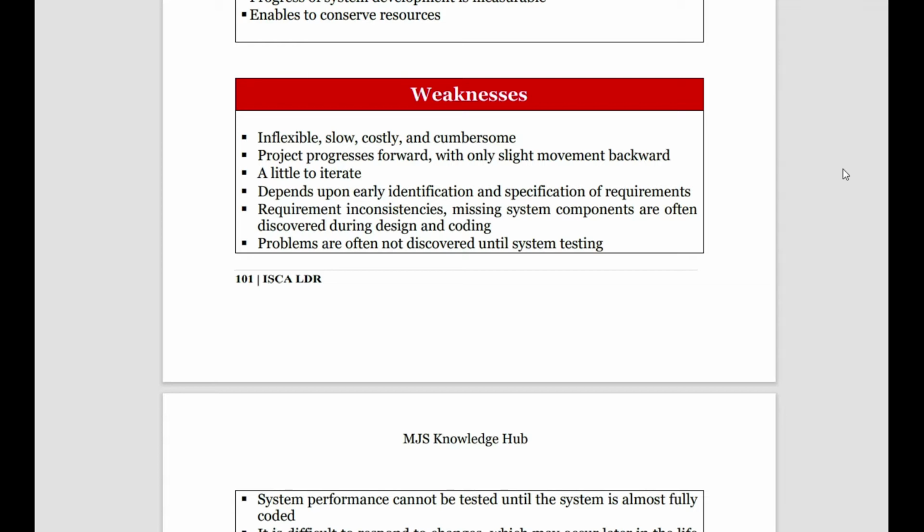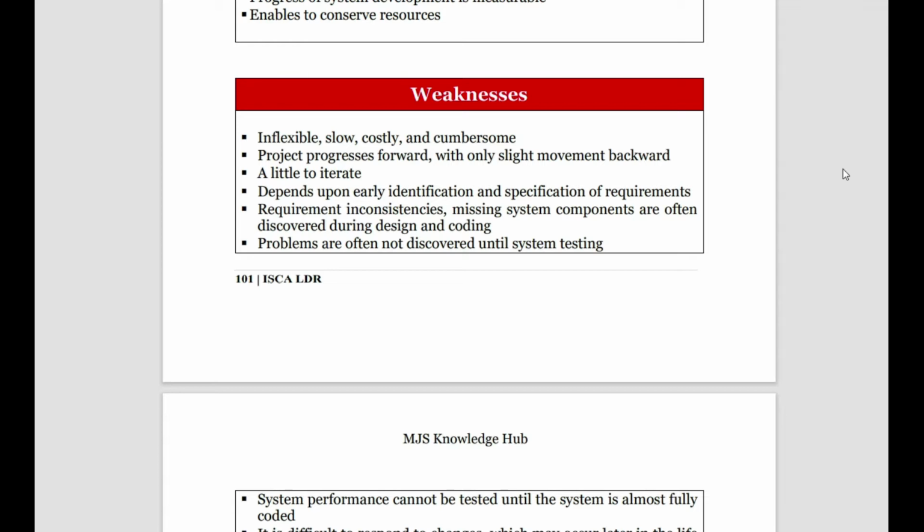If you miss anything in the step, you can't go and rectify it. Then there is very little iteration, meaning you can't deviate from the project, you can't change it. The waterfall model focuses mostly on everything being identified at the start of the project itself. Nothing new can be added in the middle of the project.